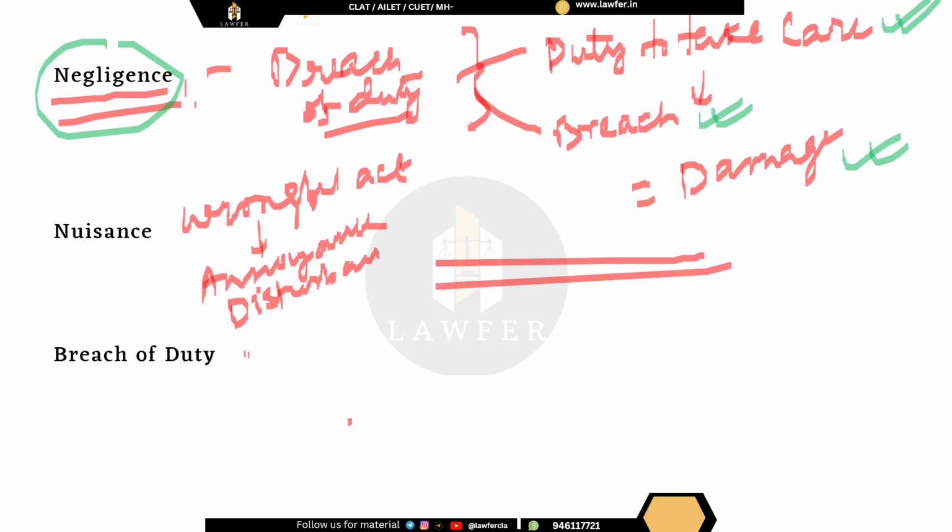For example, there is a road, and on this road I have dumped certain things, suppose huge logs and bricks, which have completely obstructed the road. Now, when certain persons are going on this road, let's say with a car, they cannot travel, so they have to take a detour.